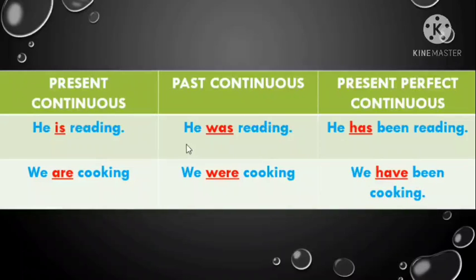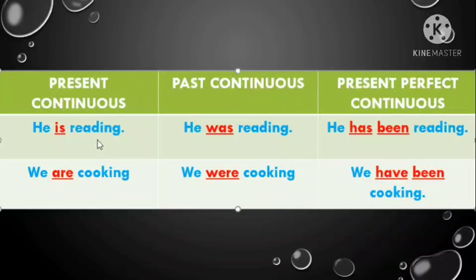Now you all already know how to change it into present perfect continuous, right? We would write he has been reading. Why has? Because the pronoun here is singular. So in these 3 sentences, what we understand is the first sentence, he is reading. It means he is reading right now and is continuously reading. He has not stopped reading. He is reading at the present. Okay. The second sentence, he was reading, tells us that he was reading in the past. He is not reading now.